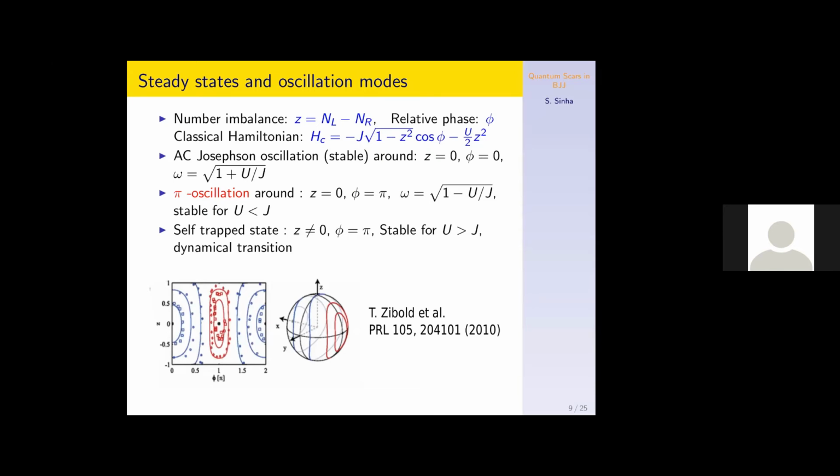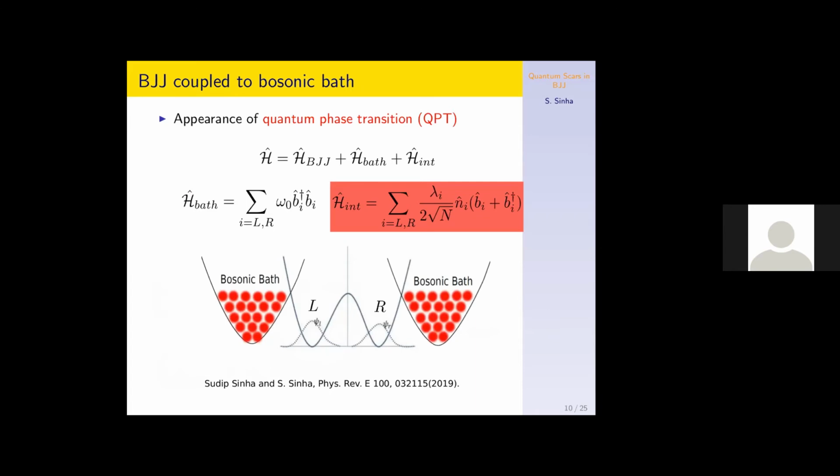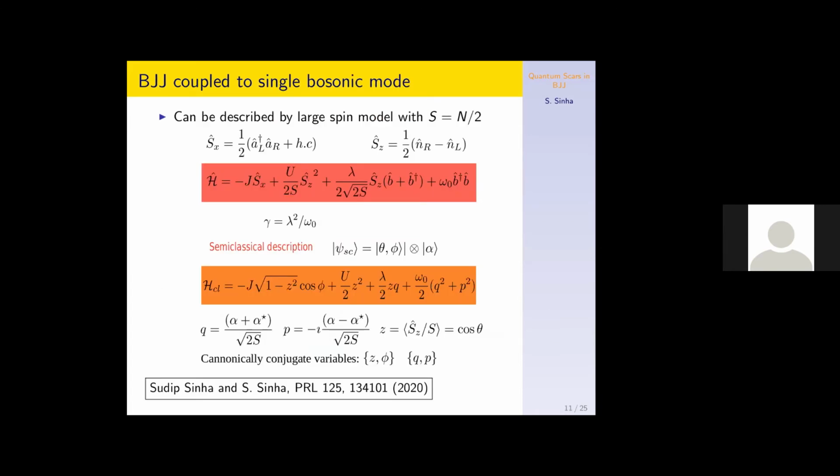So this is the Hamiltonian. We are considering the Bose-Josephson junction coupled to one bosonic mode, and the semi-classical description of this system can be written in terms of coherent states, one the spin coherent state, another the bosonic coherent state.